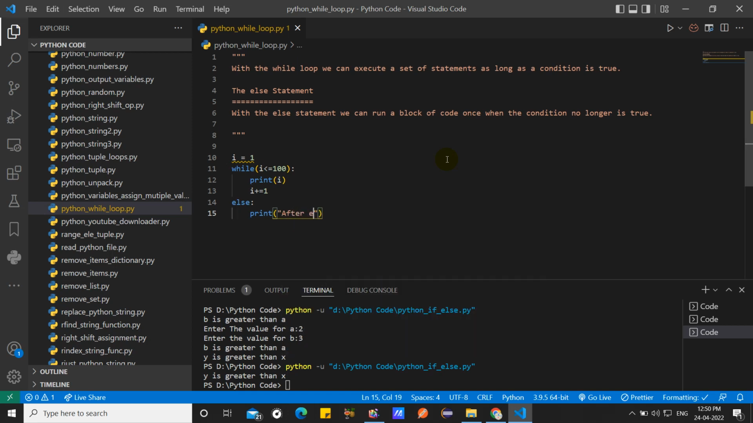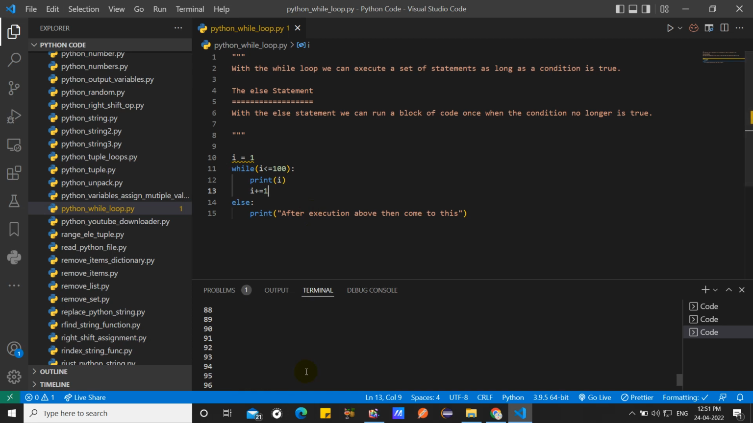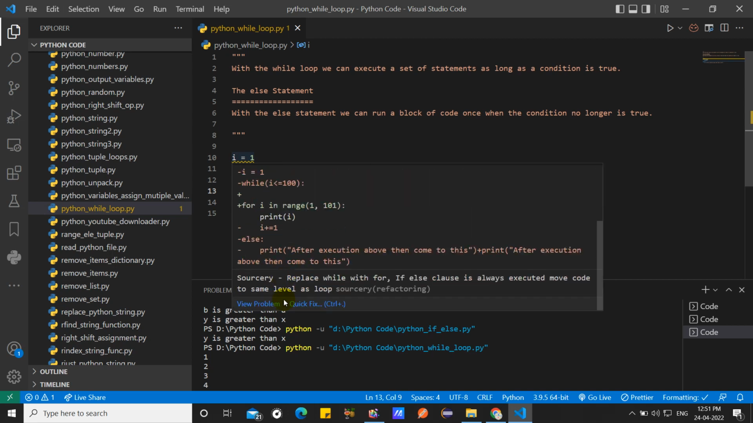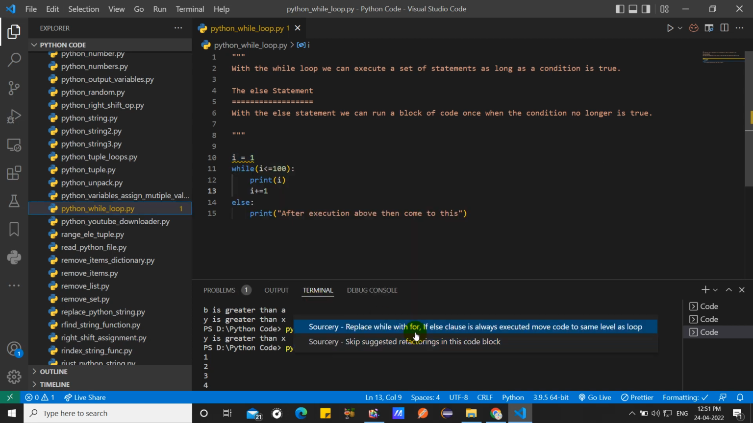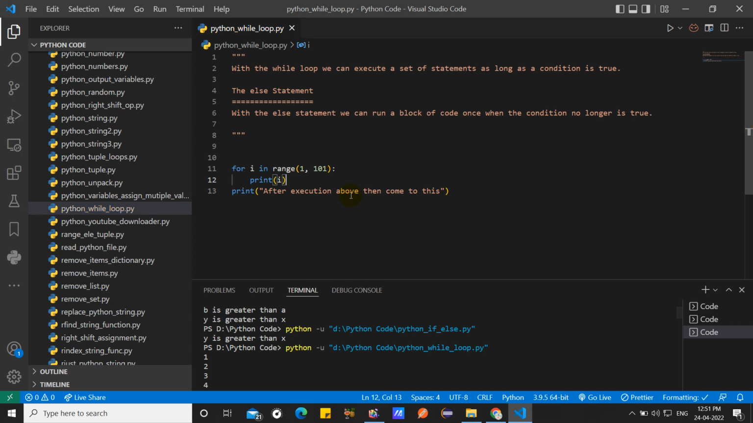After execution of the above, then it comes to this. Understand? So run it and see what happens. Here it prints from 1 to 100. Why is it showing a warning? It is converted to a for loop, that's why it is not suitable for while.